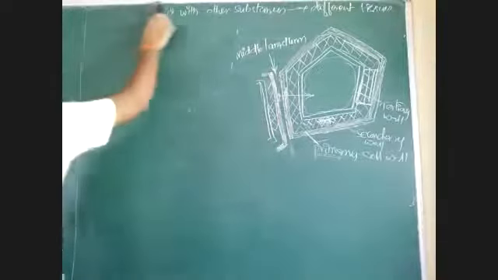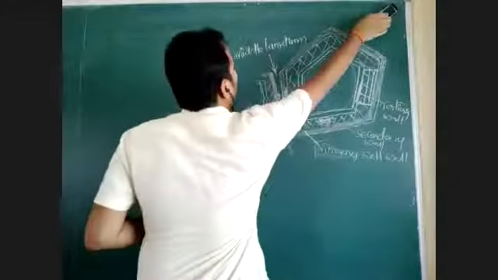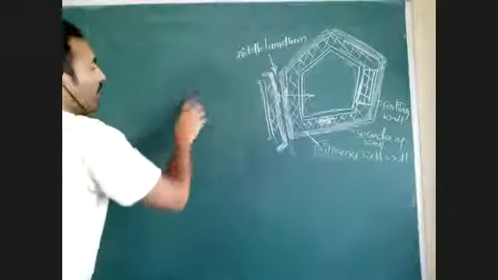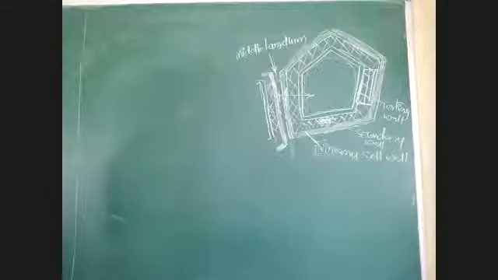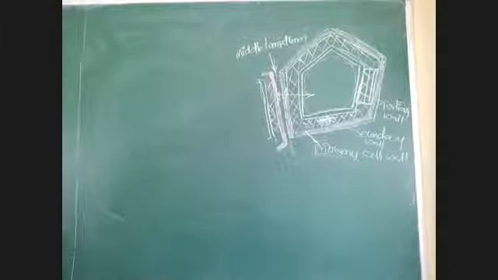When these chemical substances are present, normally cell wall permeability decreases. Cell wall is permeable. Permeable means that can allow entry of water across the cell wall. But the presence of these substances may decrease the permeability of cell wall. That is one. Next,